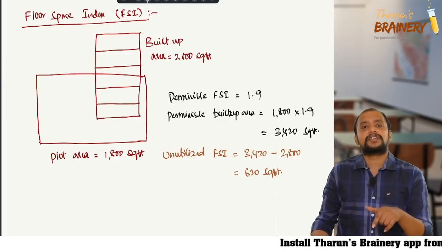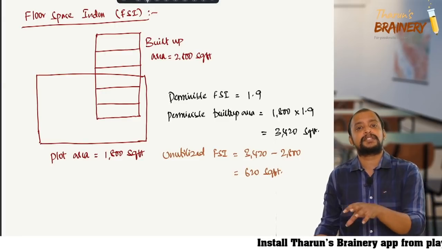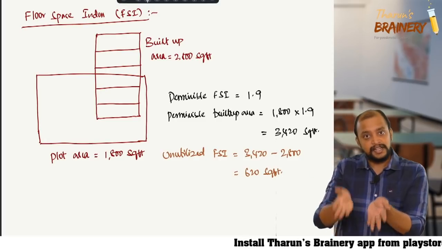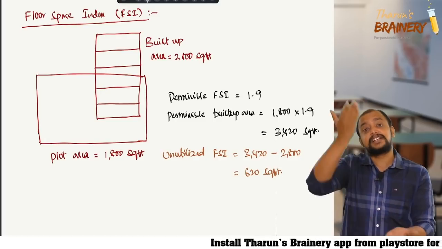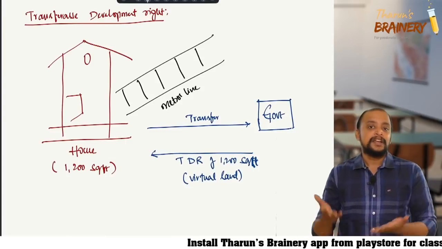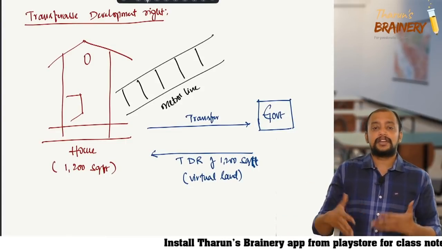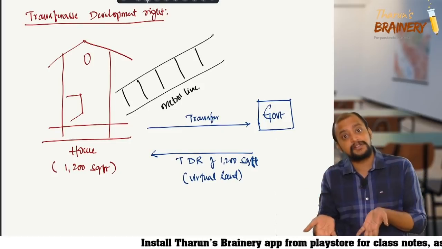Sir, isn't it wrong, sir? We can increase the construction beyond the permissible FSI. The government is only telling this. The government is only telling that we can increase the FSI using the TDR. So when the government themselves are telling, it does not mean it is wrong. They themselves are only doing this.